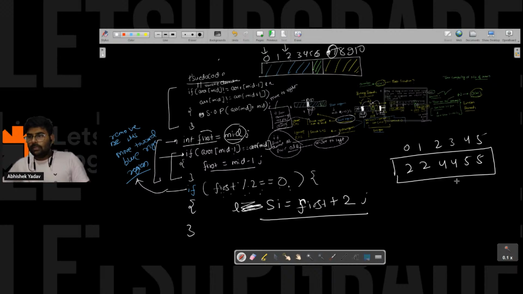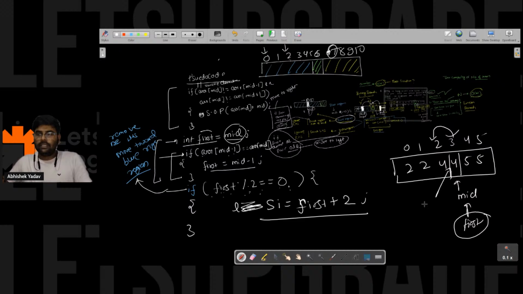And let's assume this is the middle point. Okay, this element is the middle point. So you check, you assumed this is the first element, and after that, if array of mid minus 1 is equal to array of mid, yes, array of mid minus 1 is equal to array of mid, right? That means this is not the first element of the pair, this is the first element of the pair, right? Yeah.